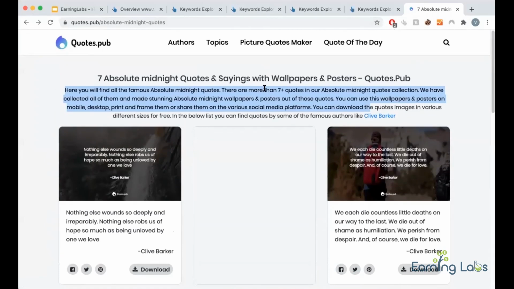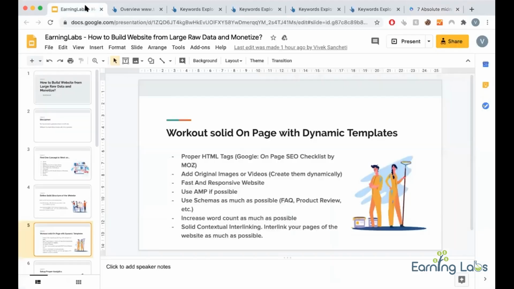Why original images? See, there will be lakhs of pages. When you create so many pages and have duplicate images or copied images, chances are that Google will not rank you. But when you serve Google with original images, Google will love it and will rank you. Even if you put my site in Ahrefs, you will see so many of my images are ranking in positions 1 to 10 in the images tab and Google's main tab also.